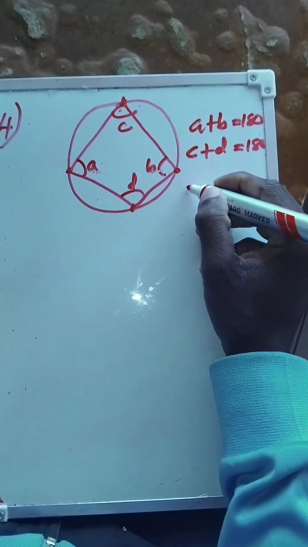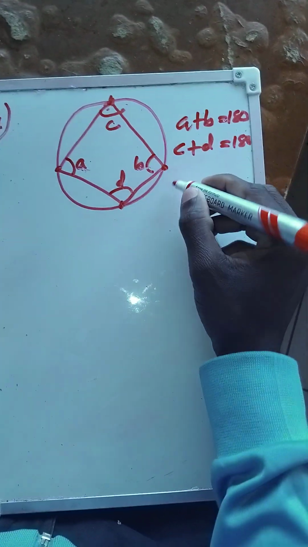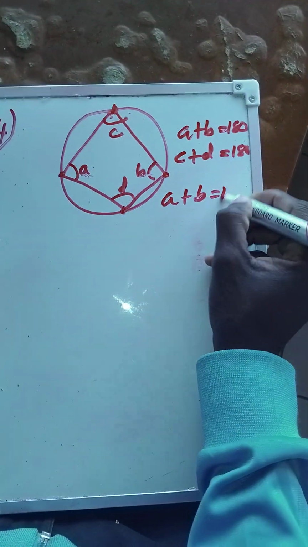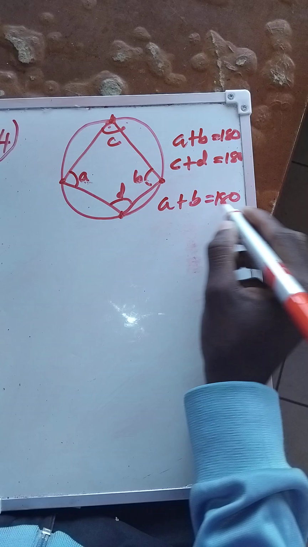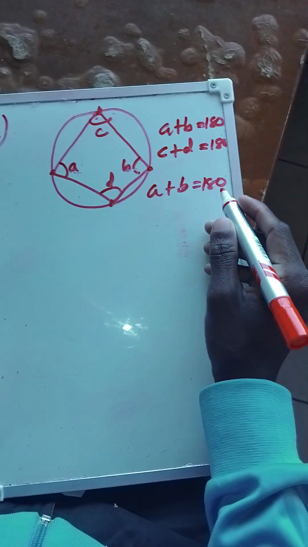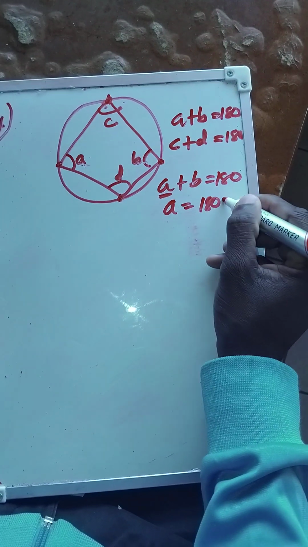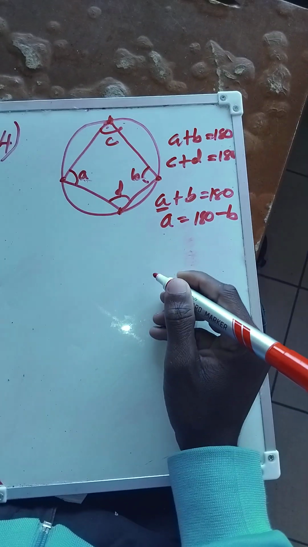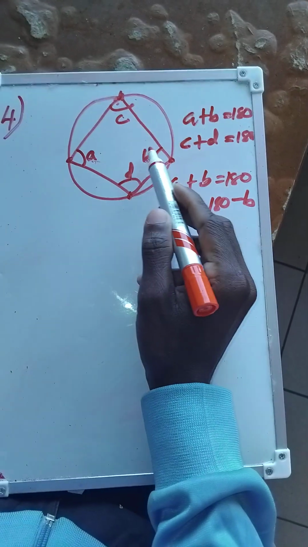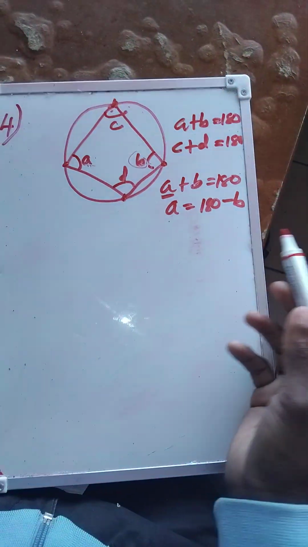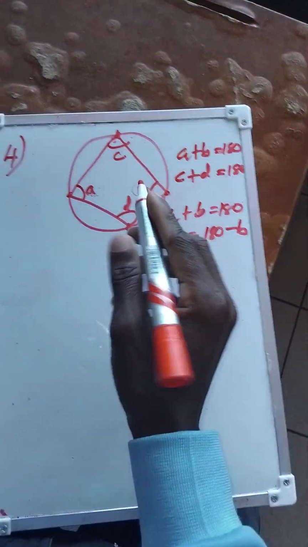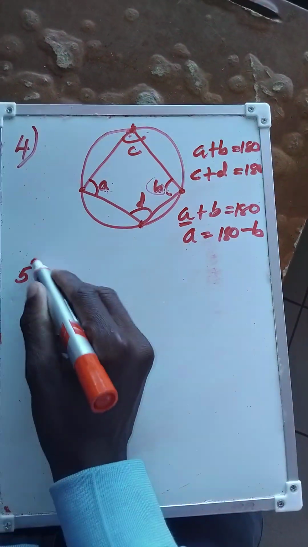A plus B is equal to 180. So if you want to find A, you make A the subject of the formula, 180 minus B. So that is theorem number 4. Then theorem number 5.